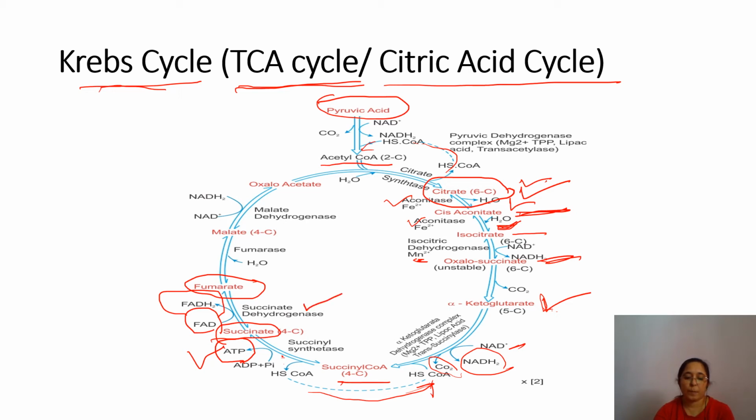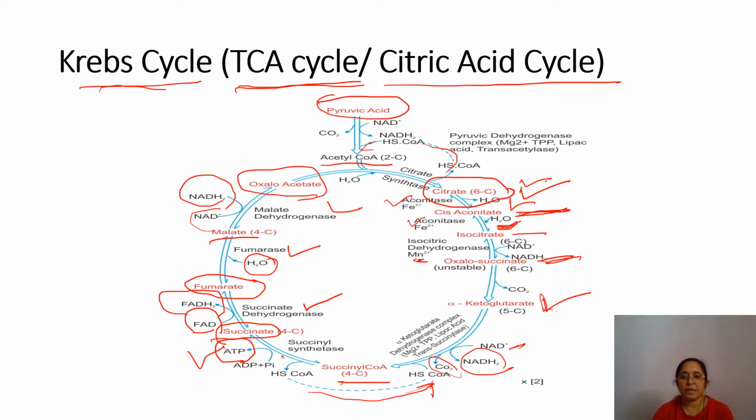Now fumarate accepts a water molecule and forms malate, in the presence of the enzyme fumarase. Then malate is oxidized by removal of hydrogen, which is accepted by NAD to form NADH2, in the presence of the enzyme malate dehydrogenase, forming oxaloacetate.